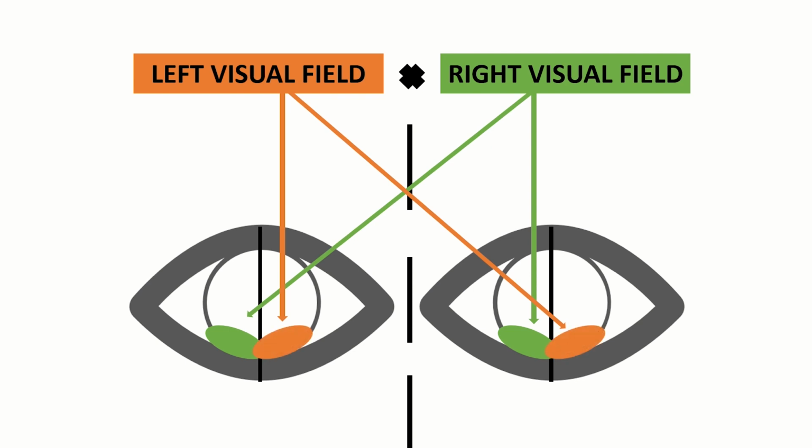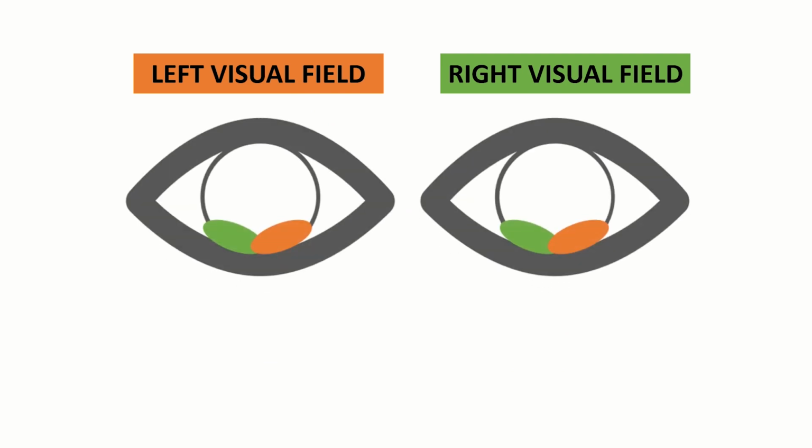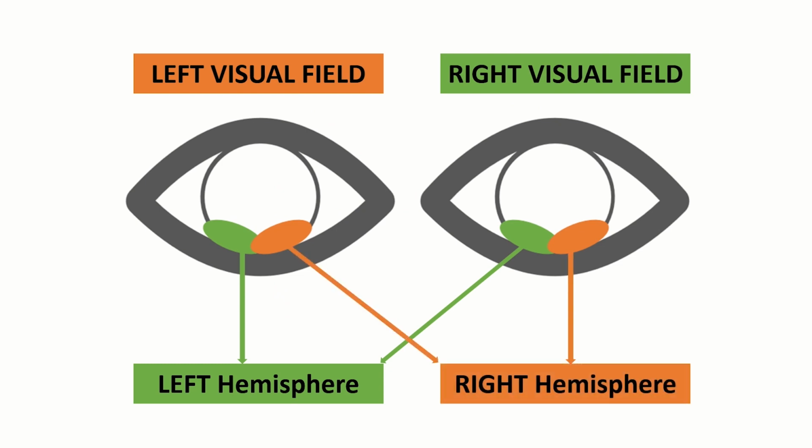Now let's see how the information projected on the retinas actually reaches the brain. Well, the left halves of the retinas transmit information to the left hemisphere, while the right halves to the right hemisphere. Note that information from both eyes reaches both hemispheres. So here's an interesting one.